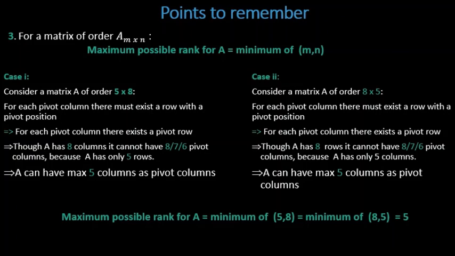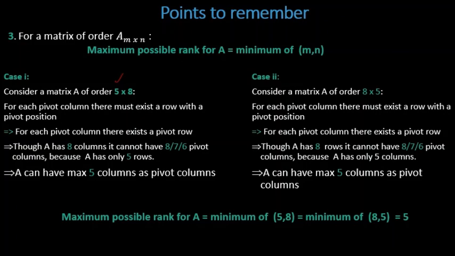Now I have 8 columns, then can I have 8 rows also? But here how many rows we have? Only 5 rows for the matrix. When you have only 5 rows, how can you have 8 rows with pivot position? So here you can see you have here only 5 rows. When you have only 5 rows, how can you have 8 rows with pivot position? So maximum how many rows I can have with pivot positions?